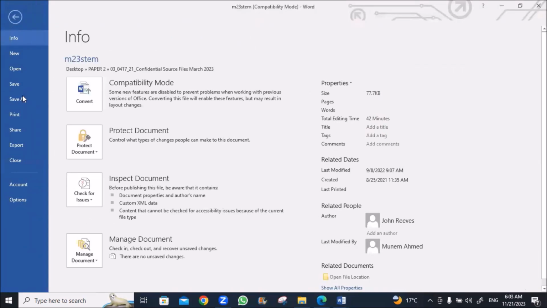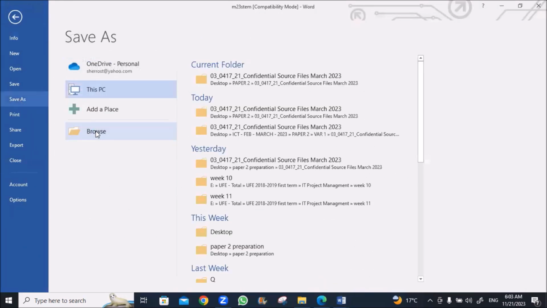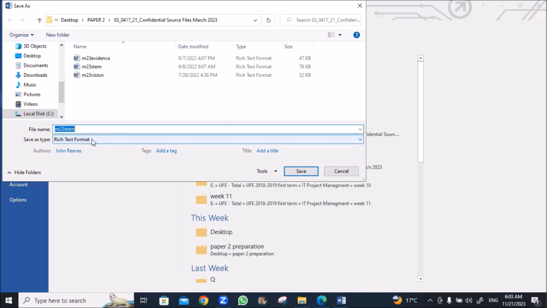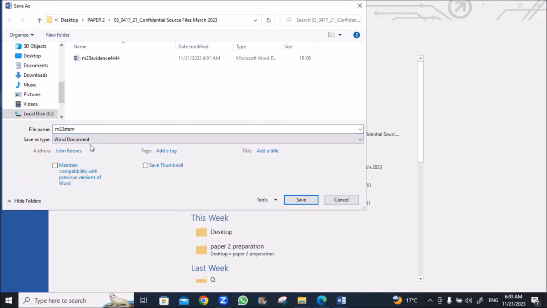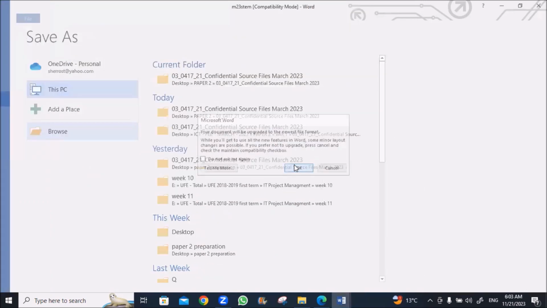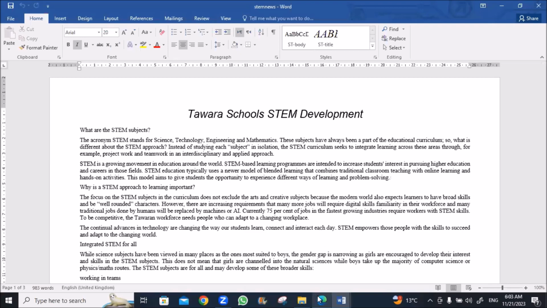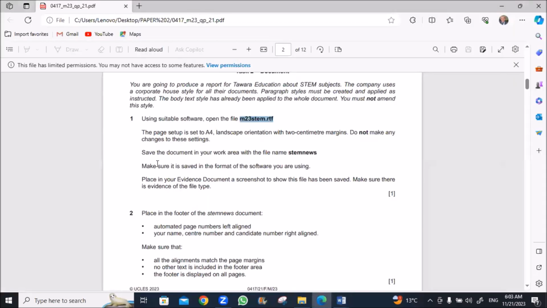File, save as, in my work area as a document file with the name STEM News. Make sure it is saved in the format of the software you are using.